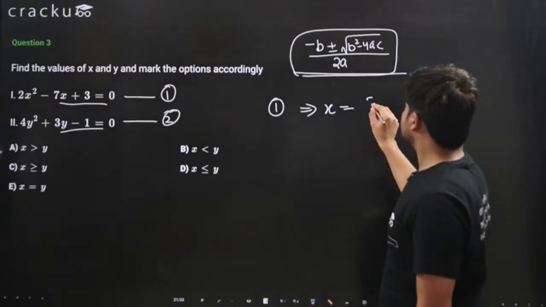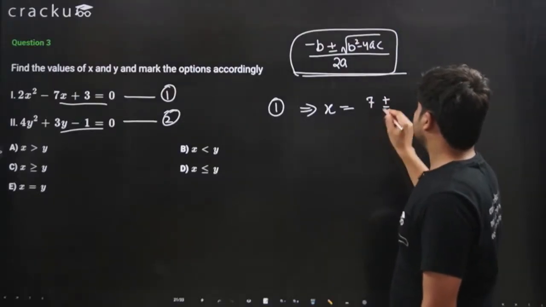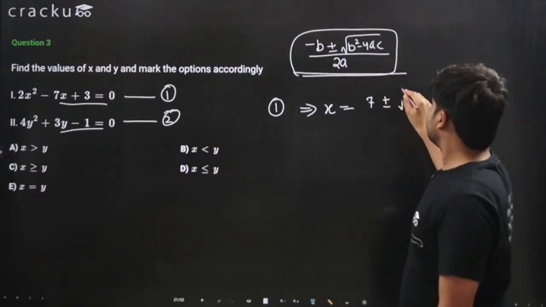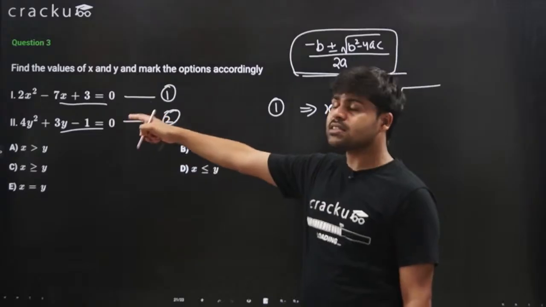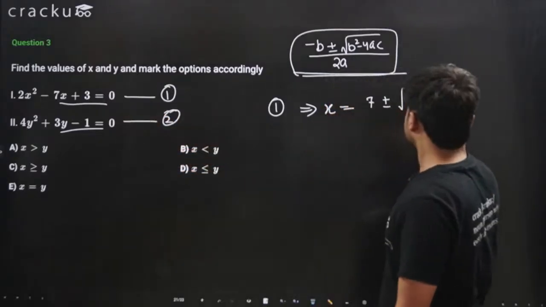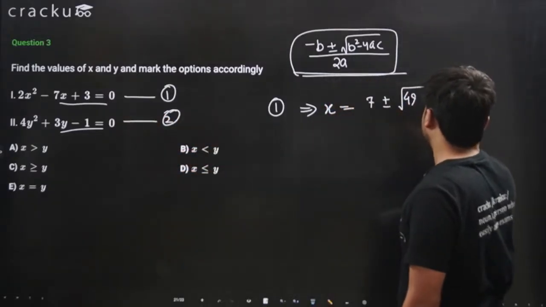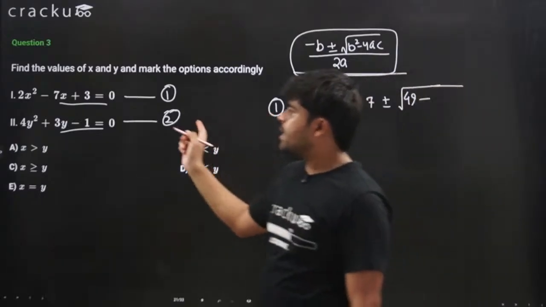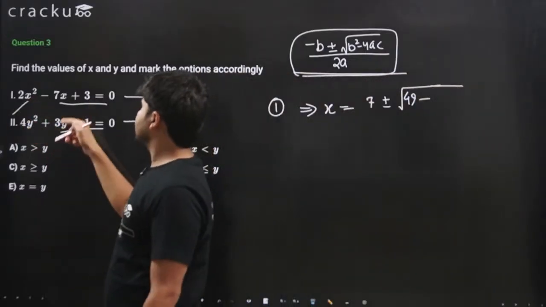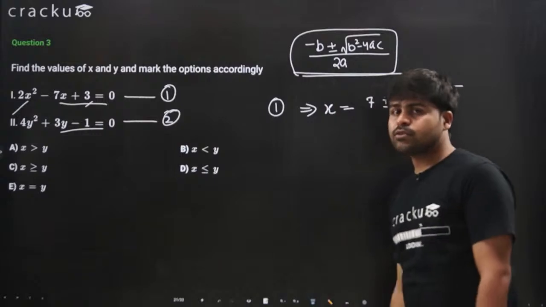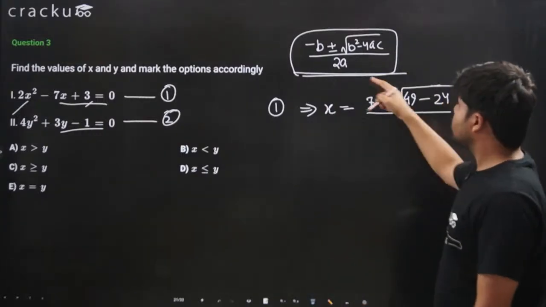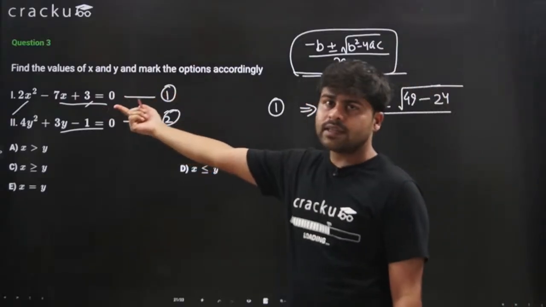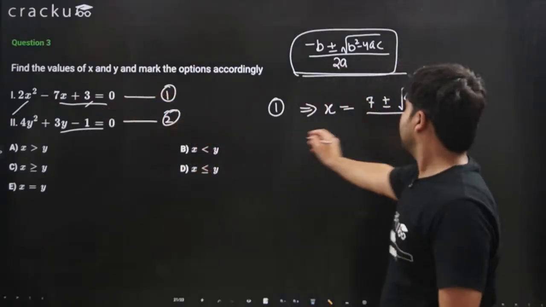So this is 7 plus minus the square root of b squared minus 4ac. b squared is 7 squared, which is 49, minus 4 times a times c, which is 4 times 2 times 3. So 4 times 3 is 12, times 2 is 24, divided by 2a. a is 2, and therefore 2 times 2 is 4.